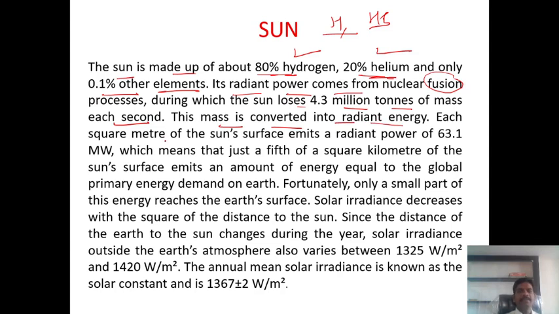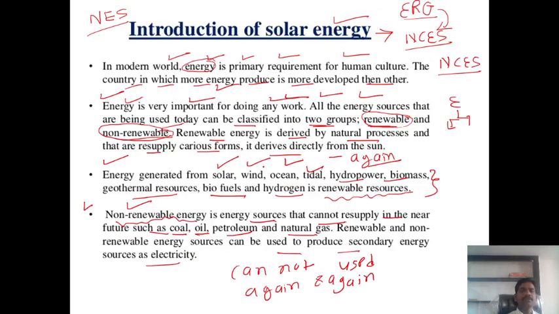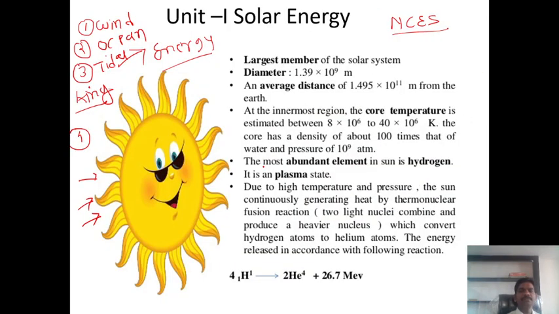And each square meter of the sun's surface emits radiant power of how much? 63.1 megawatt, which means that just a fifth of a square kilometer of the sun's surface emits an amount of energy equal to the global primary energy demand on earth, guys. Yes or no? Yes. So this is the simple introduction regarding the sun.